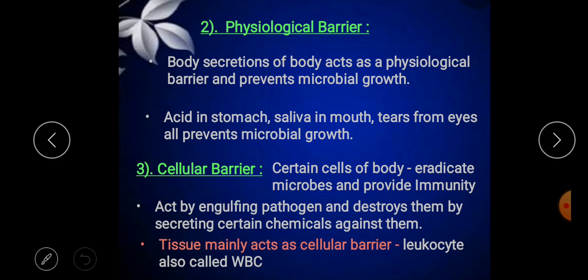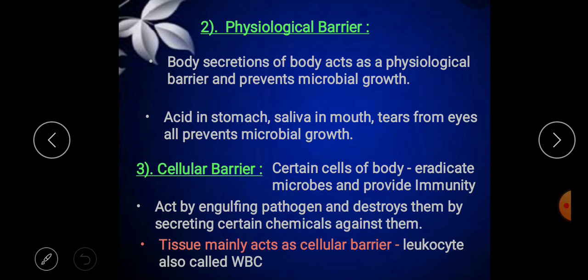And these secretions of the body are going to act as a physiological barrier here, which prevents some microbial activity and growth. The first one is the stomach acid, or acid in the stomach. Okay, so we'll discuss one by one about the physiological barriers, like saliva in the mouth and tears from the eyes, and all of these prevent microbial growth.